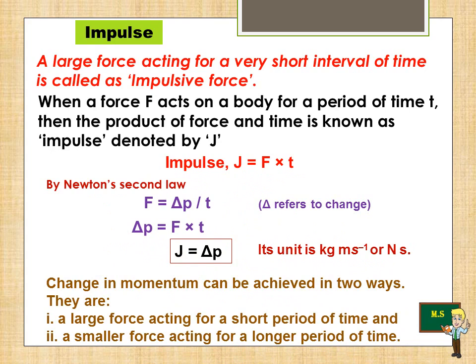See, change in momentum can be achieved in 2 ways. What are the ways? They are a large force acting for a short period of time, like tsunami, or some other force like storm. Then second one is a smaller force acting for a longer period of time. We can have this as a small breeze.